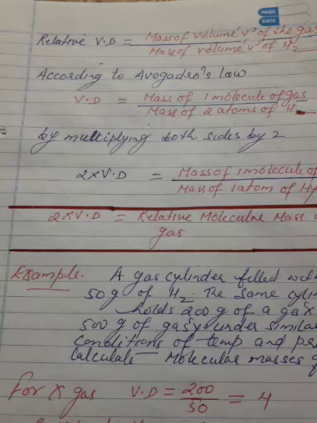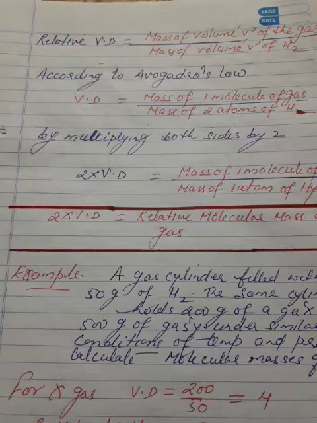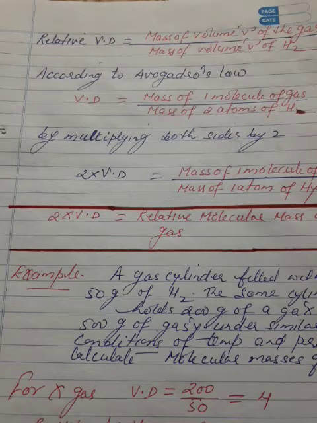What is relative vapor density? Now it is clear, I hope. It is mass of volume V, certain volume, any volume. So here, mass of volume V of a gas divided by mass of volume V of hydrogen gas under similar condition of temperature and pressure. Now according to Avogadro's law, I hope you remember Avogadro's law, I will not repeat again.